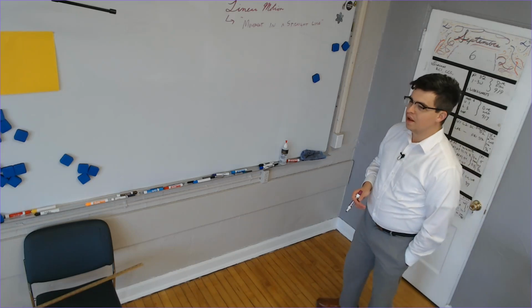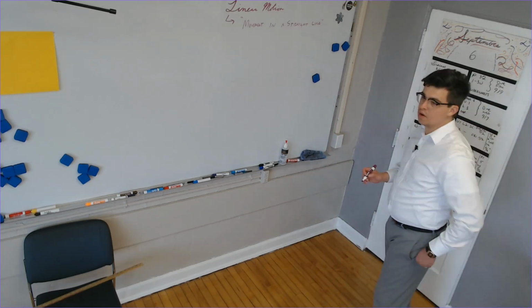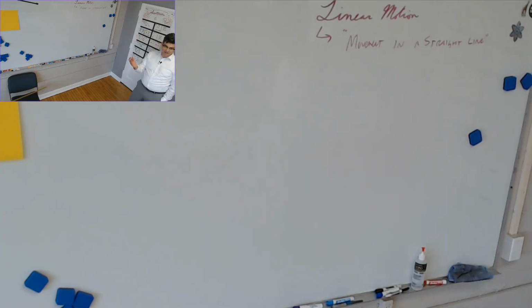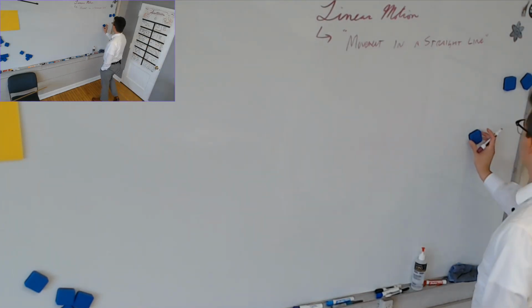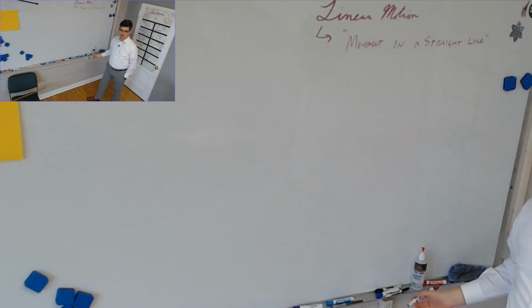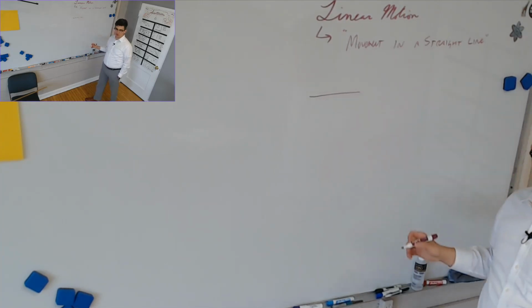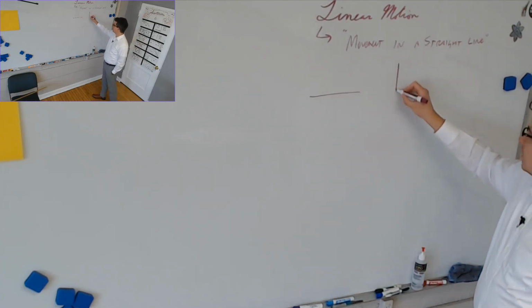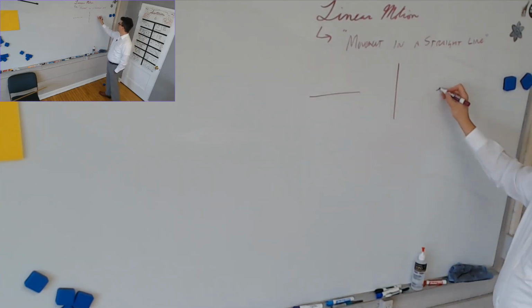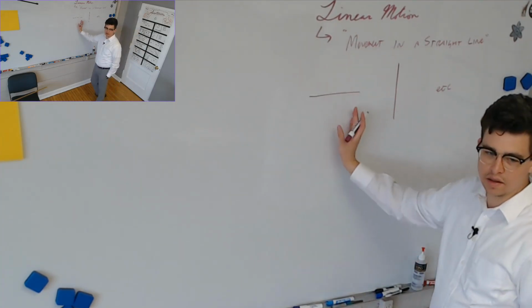What's wrong with you? A straight line is linear motion, as opposed to movement in a curved line, which we would call circular motion. Even if the line doesn't make a whole circle, we still call that circular motion. But this is movement in a straight line. What kind of straight lines are there? Sideways line. Okay, we can start with that one. Horizontal, vertical line, diagonal line. Any other direction. We're going to focus, it doesn't really matter because one is the other.